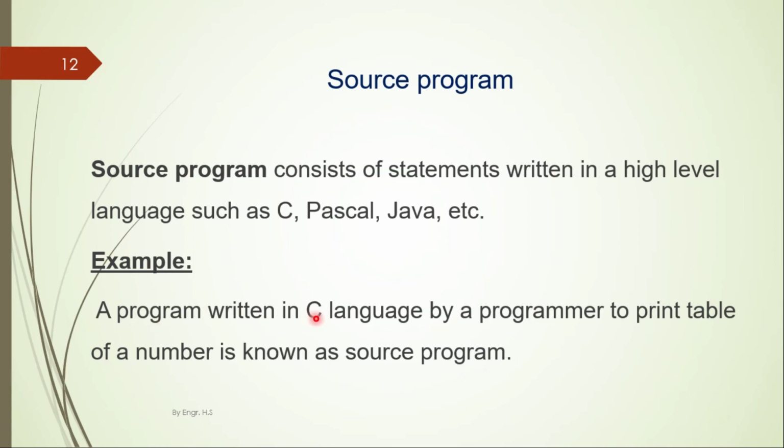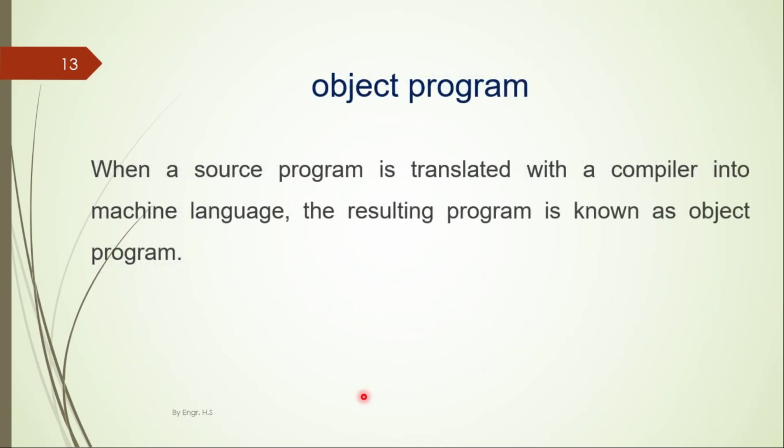For example, if you are assigned to print table of a number, then the code that you will write to print that table, that code will be called as, or the program will be called as source program. Now what is object program? When a source program is translated with a compiler into a machine language, the resulting program is known as object program.